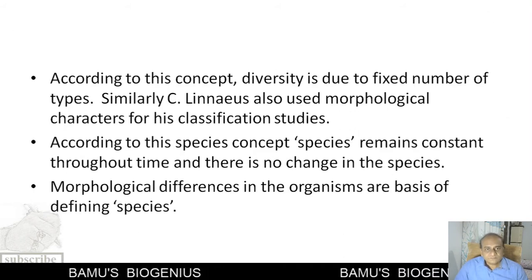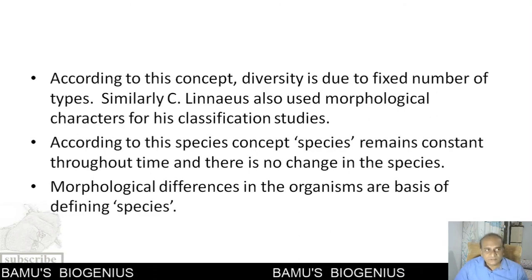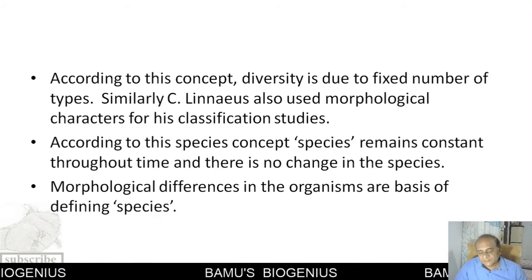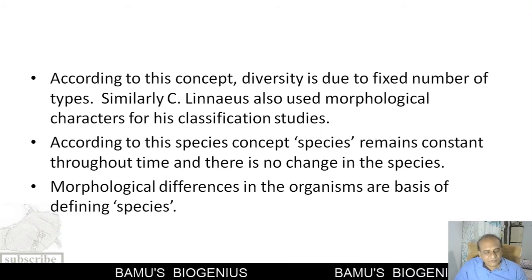The morphological species concept was also used by Linnaeus for his classification studies. He used the eyeball method to identify. What do we mean by the eyeball method? It means describe what you see.